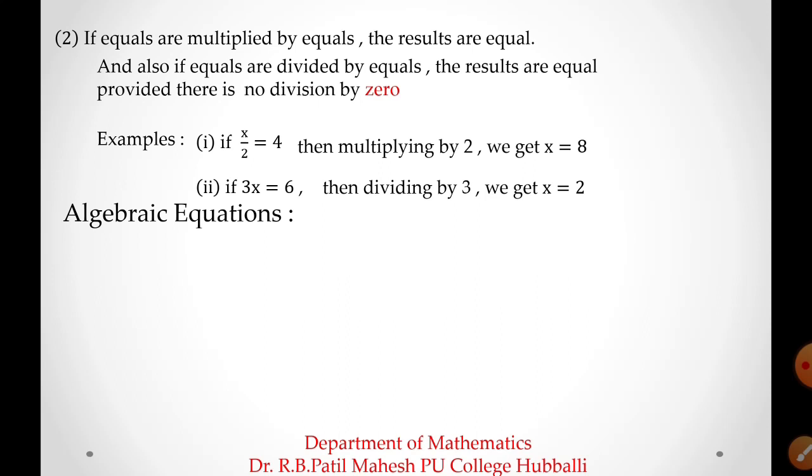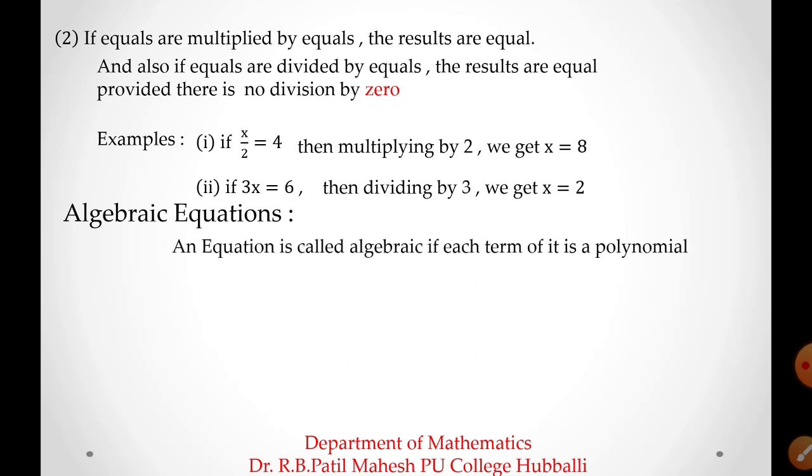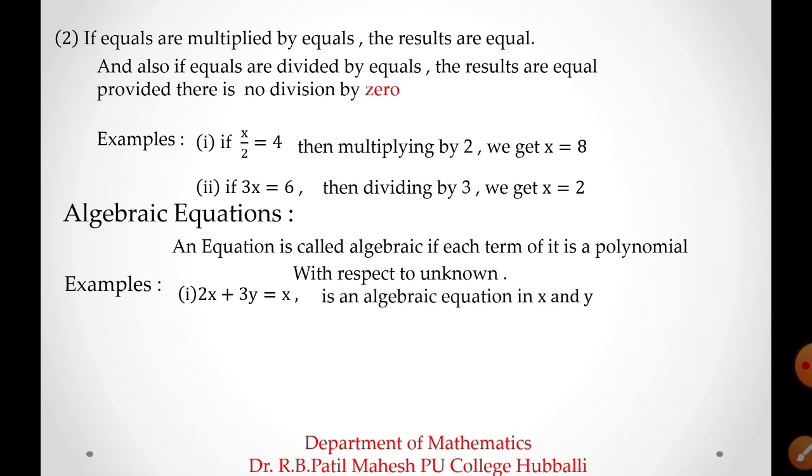Then algebraic equations. What is the meaning of algebraic equation? An equation is called algebraic if each term of it is a polynomial with respect to the unknown. For example, 2x plus 3y is equal to x is an algebraic equation in x and y. Why is it an algebraic equation? As the meaning of algebraic equation said, every term is a polynomial in this equation.